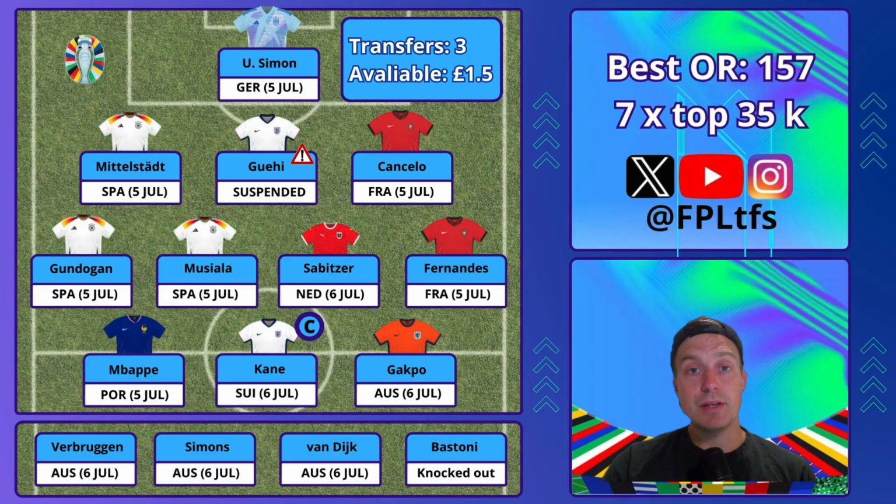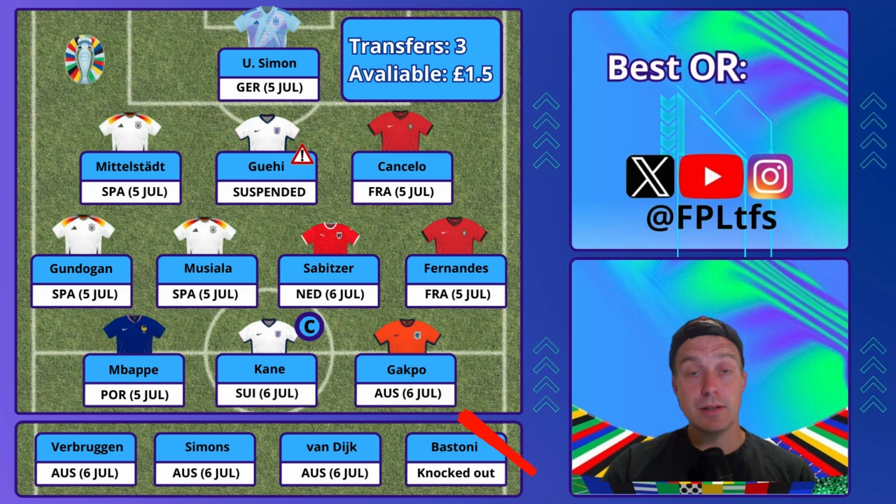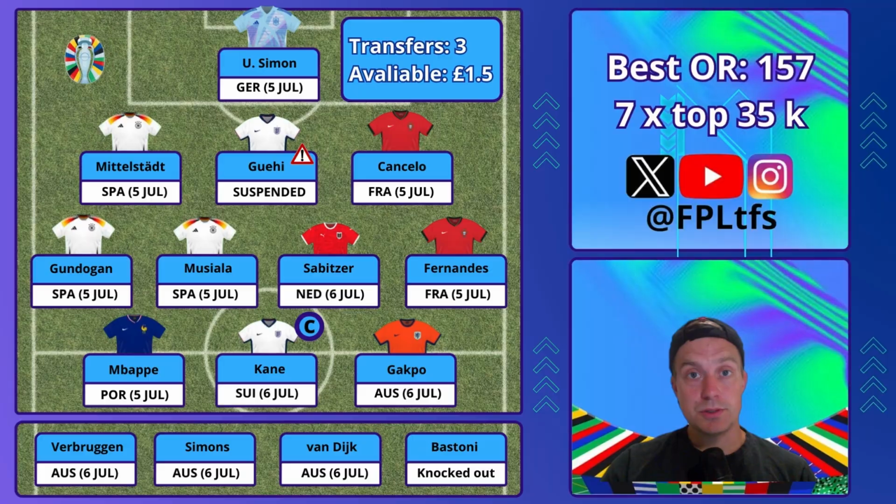This is my team right now. I have one player that's knocked out, Bastoni from Italy. They lost against Switzerland, so he will most definitely be one of my transfers out.